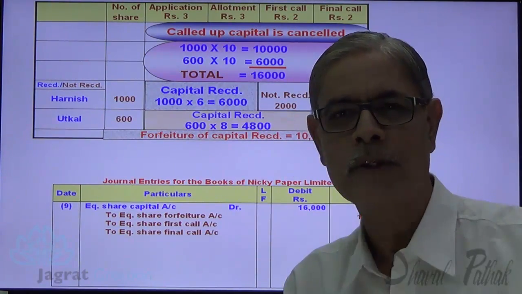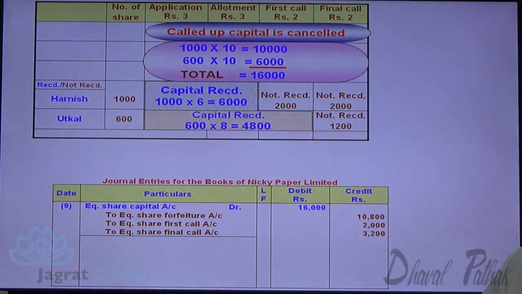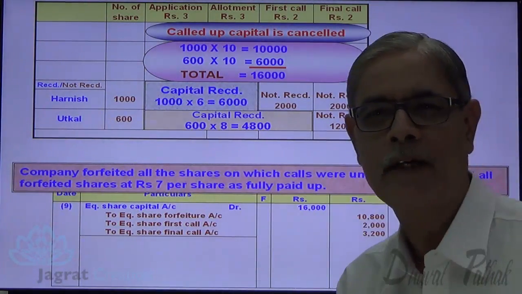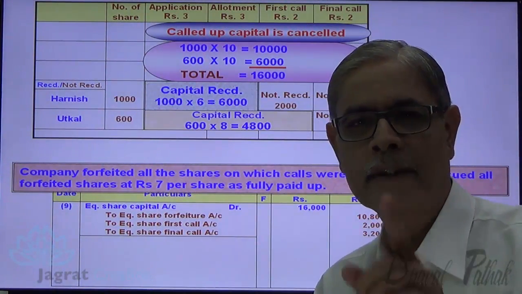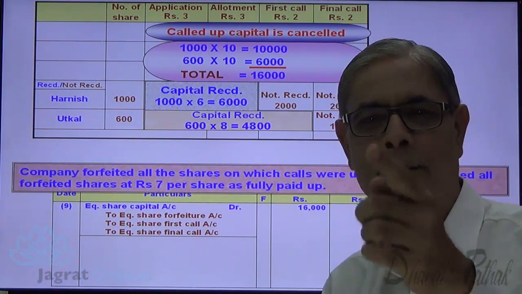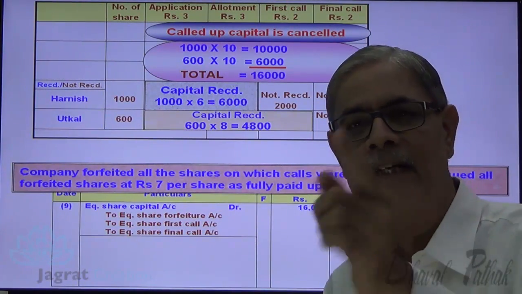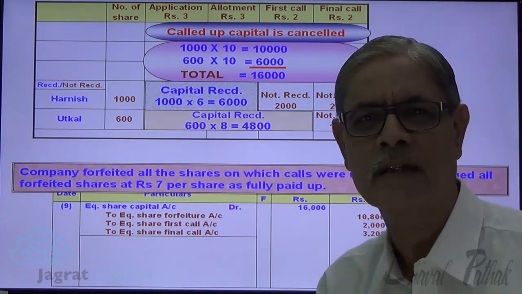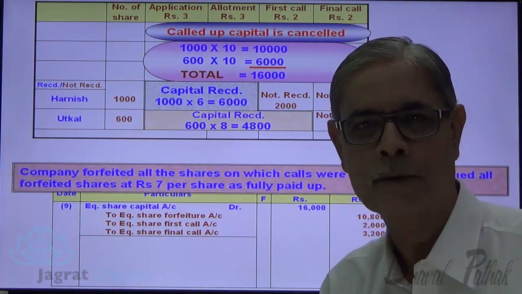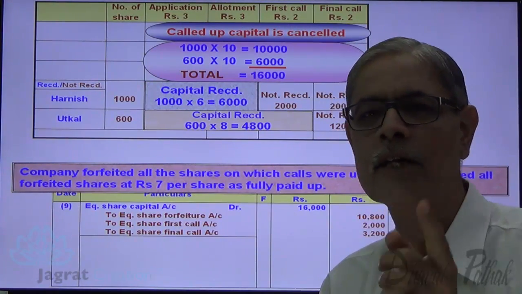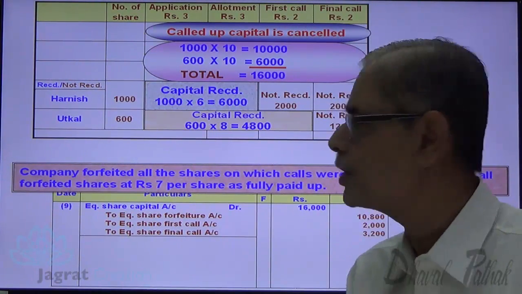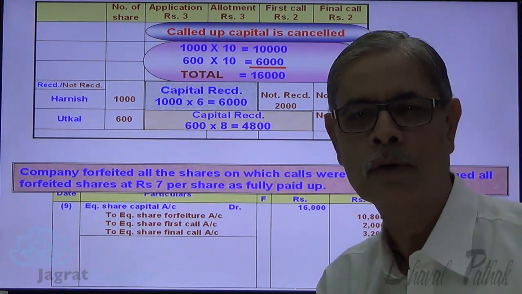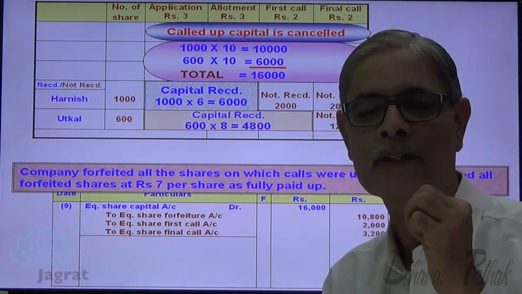Now I want to reissue these shares. These shares have been reissued at rupees 7 per share as fully paid up. Now a share of 10 is issued at a price of 7. The 3 is a reissue discount, a special discount, other than the normal or general discount. That reissue discount has to be paid out of forfeiture income. This is your forfeiture income. From that you have to pay the discount, at the rate of rupees 3 per share.